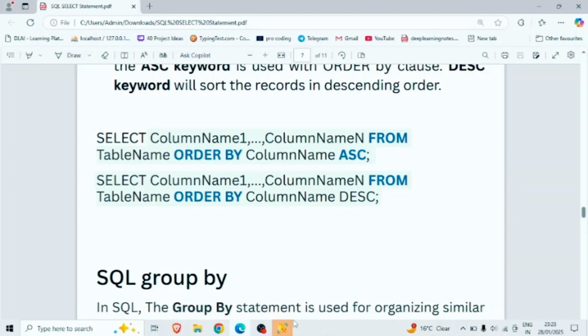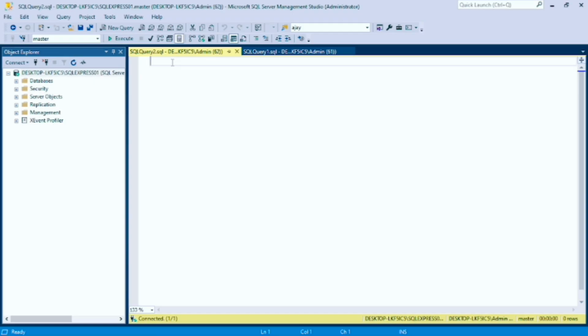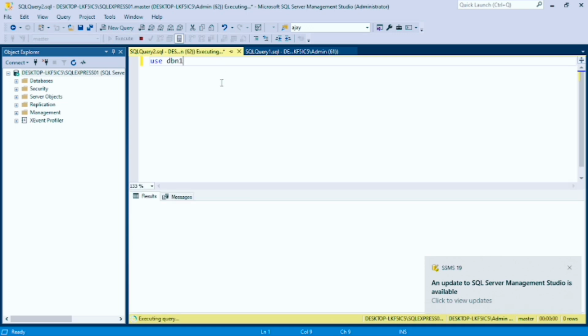Now let's move forward to the practical. First of all, I have to select the database. Use the database, my database. It is selected.